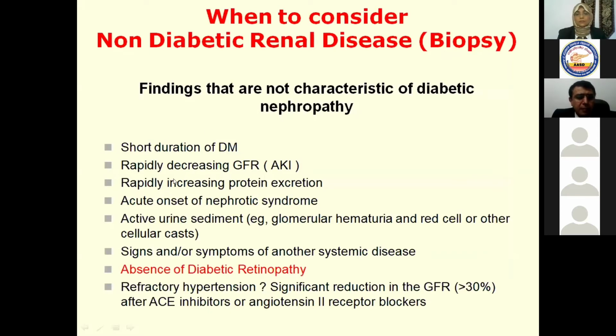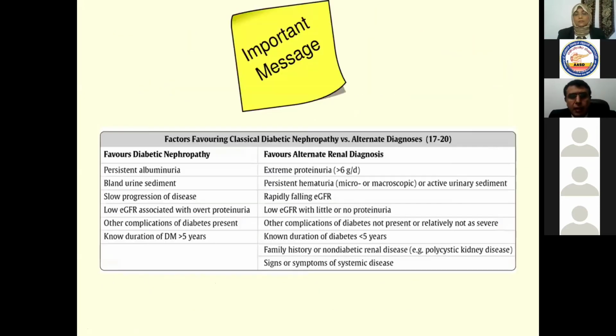Short duration of diabetes mellitus, rapid decline of GFR or progressive rise of the creatinine, rapid increase in protein excretion, acute onset of nephrotic syndrome, active renal sediment, and signs or symptoms of other systemic disease such as lupus or vasculitis or others, absence of diabetic retinopathy, refractory hypertension, and significant reduction in GFR after ACE inhibitors or ARBs application.